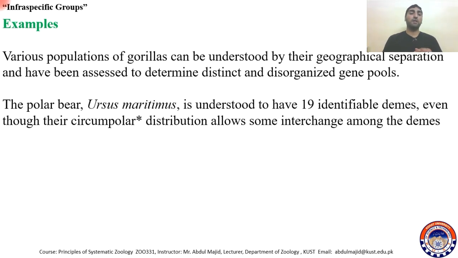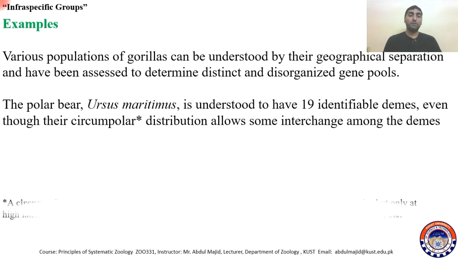Another example is the polar bear, Ursus maritimus, understood to have 19 identifiable demes, even though their circumpolar distribution allows some interchange among the demes.